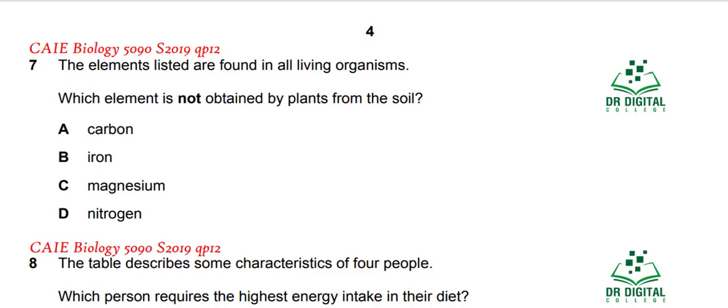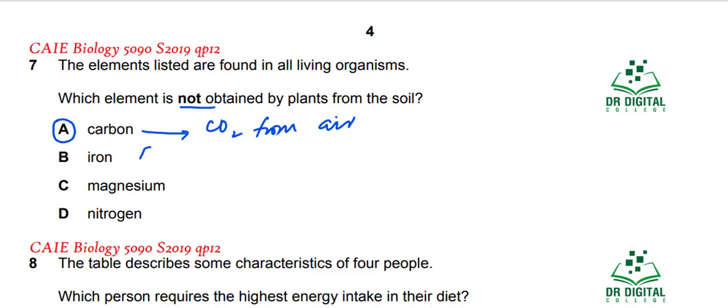In question 7, the elements listed are found in all living organisms. Which element is not obtained by the plants from soil? Carbon. You know that carbon is absorbed in the form of carbon dioxide and this is coming from air. Okay, so carbon is not obtained from soil. This answer is for not. So answer E is the correct answer.